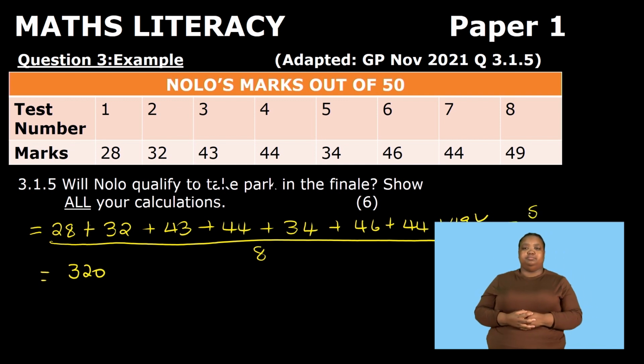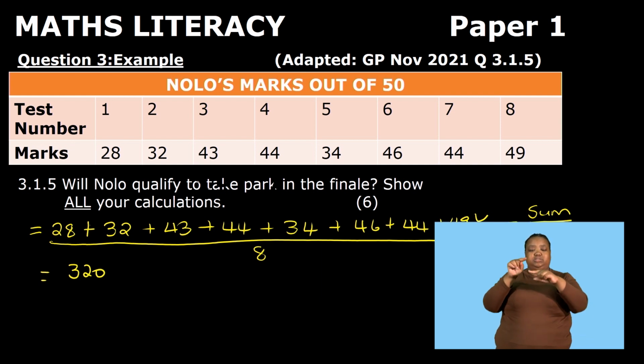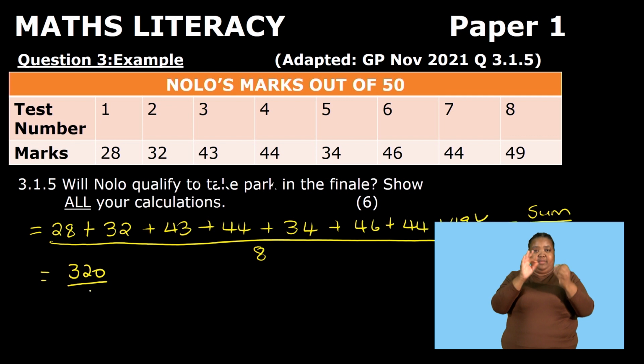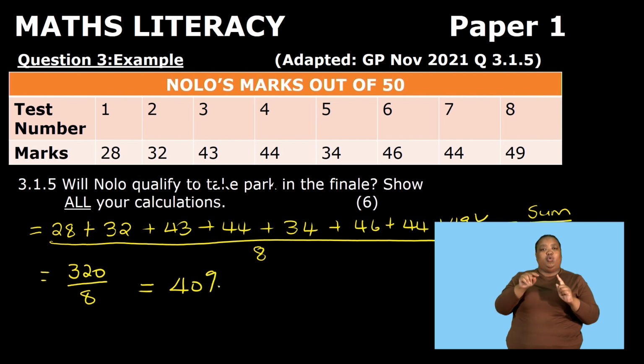So now let's go back and look at this that we are having. Here we have the sum of all the values divided by the total number of values in the given set. That's why we have added all the marks divided by the number of tests that they wrote. So it gave us 320, and this will be divided by 8. So it means that Nolo got an average of 40.